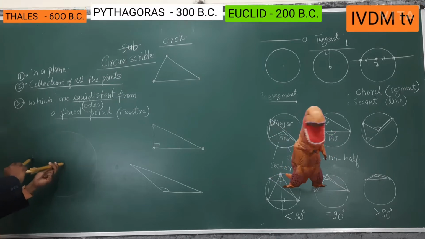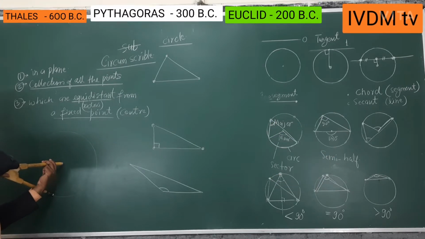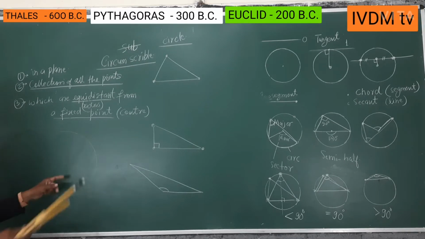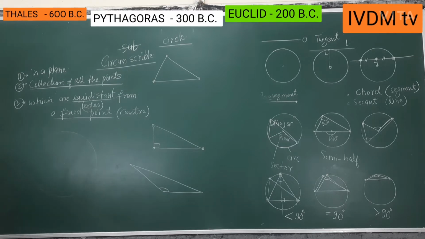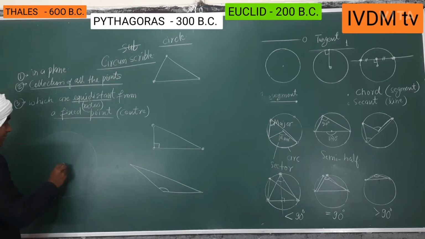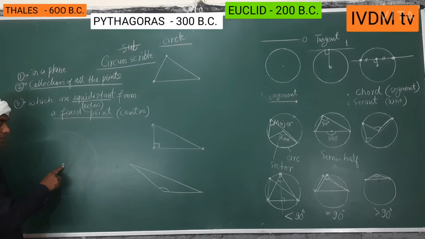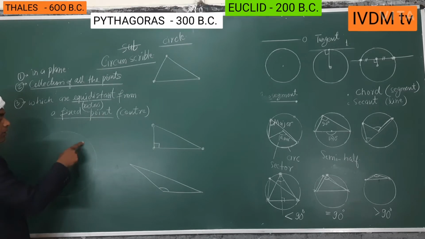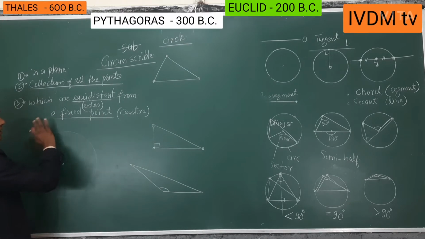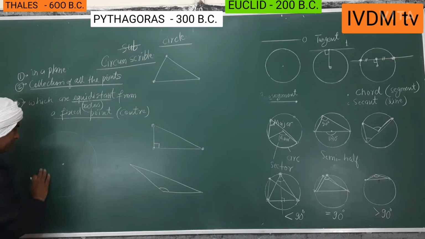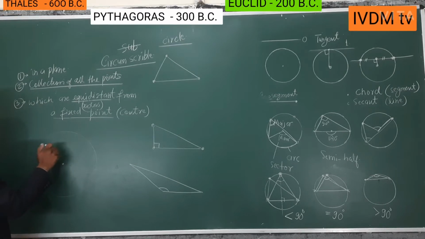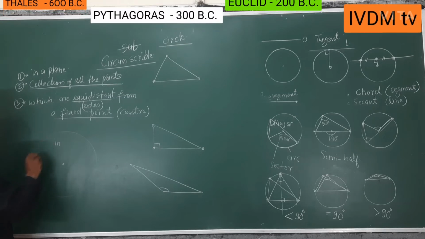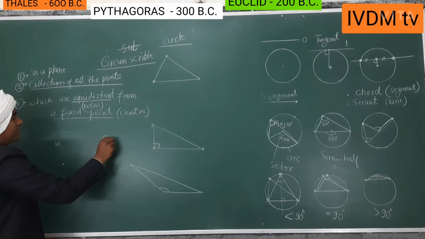This is called a circle. This is our circle, and this is the center, and then it is defined. This is the point. What about the other points in this plane? This plane is a closed figure now. So this is called in, and this is called x.